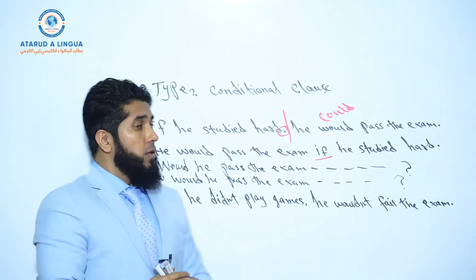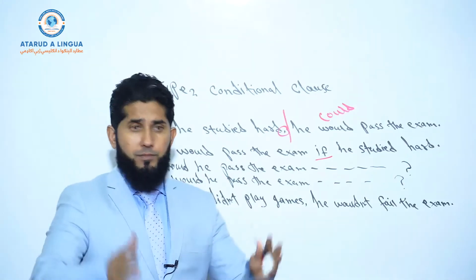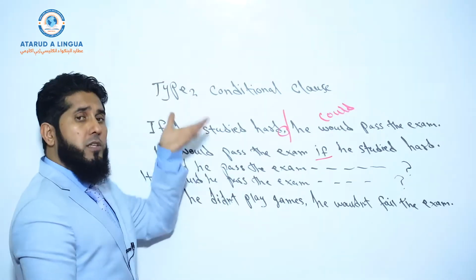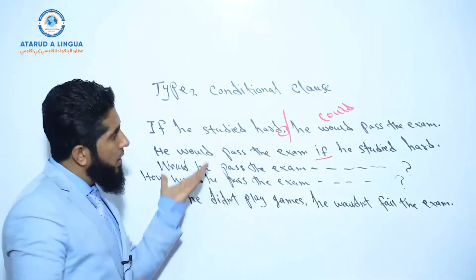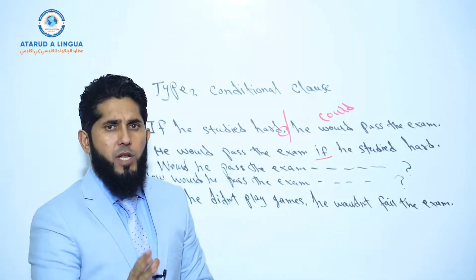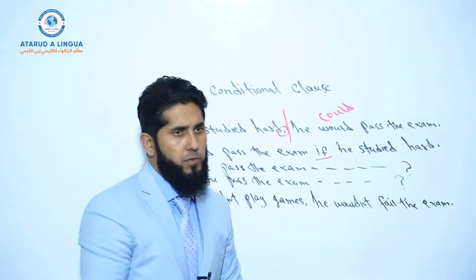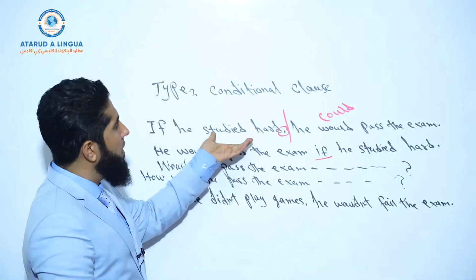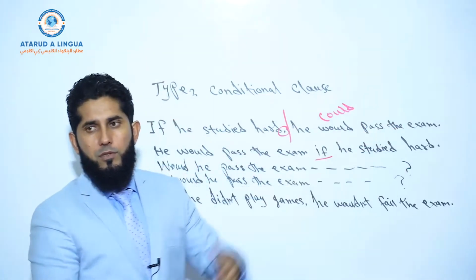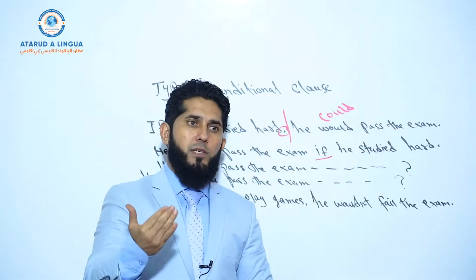Okay. So this was all about the structure. Once again, a quick review. In the if class, there should be simple past tense. In our main class, there should be would plus verb base form, or sometimes could plus verb base form. So somebody may say if he studied hard, he could pass the exam. So it was possible for him to pass the exam, right?